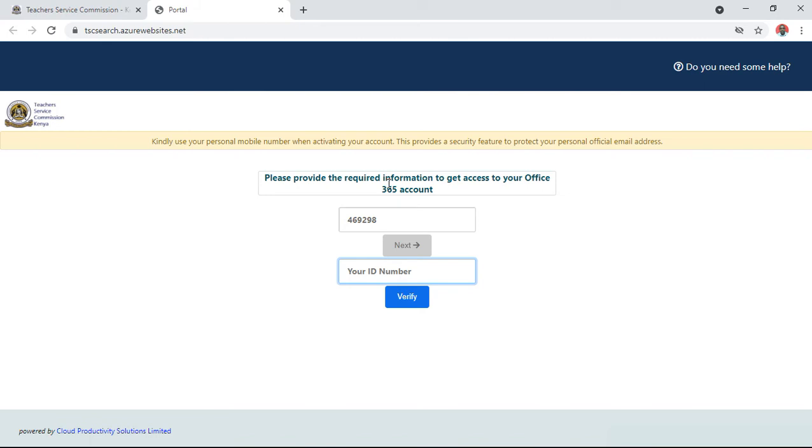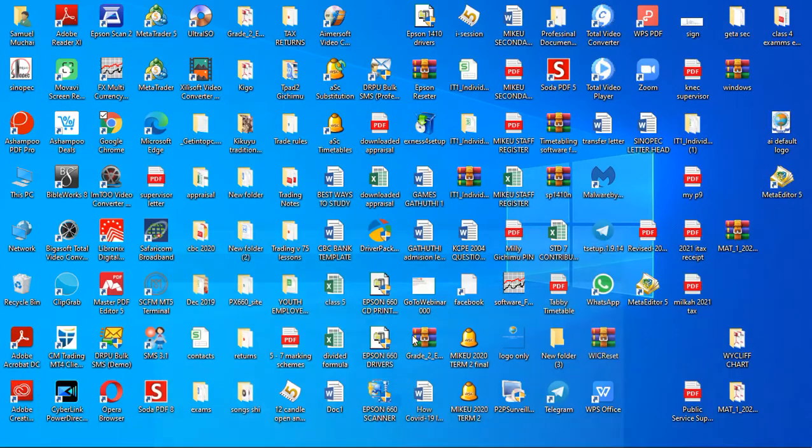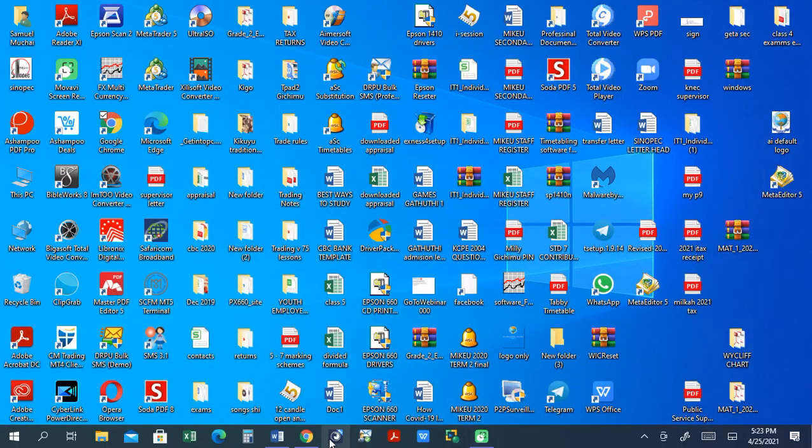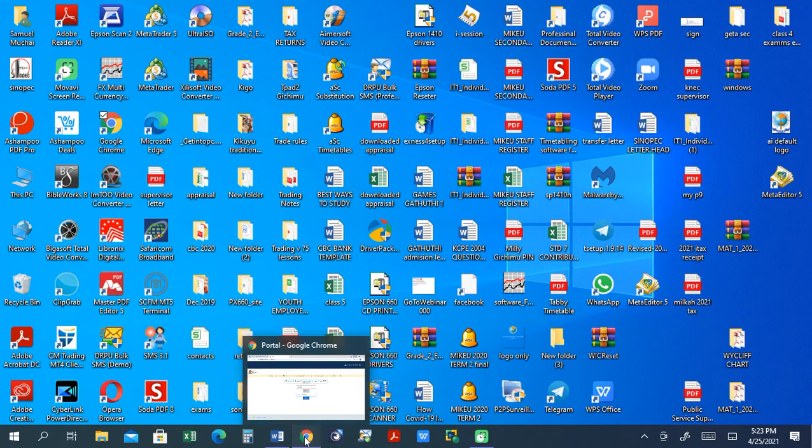So once the email is generated, it will be generated with a default password. A password will also be generated, and an email will be generated. For example, in this case, our email, as I have indicated here, is johnomondi67@mwalimu.tsc.go.ke. That is our email. At the same time, a default first-time login password will be generated.